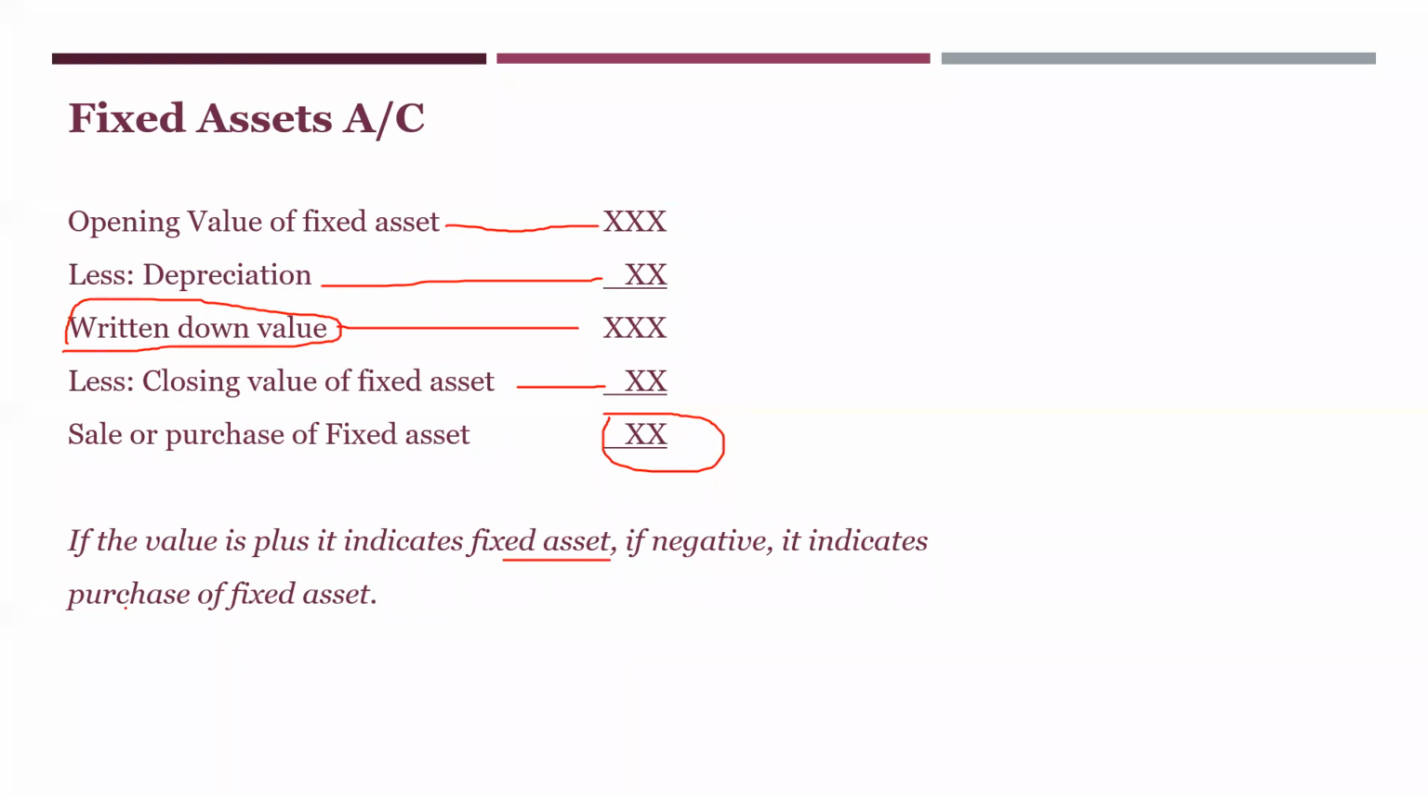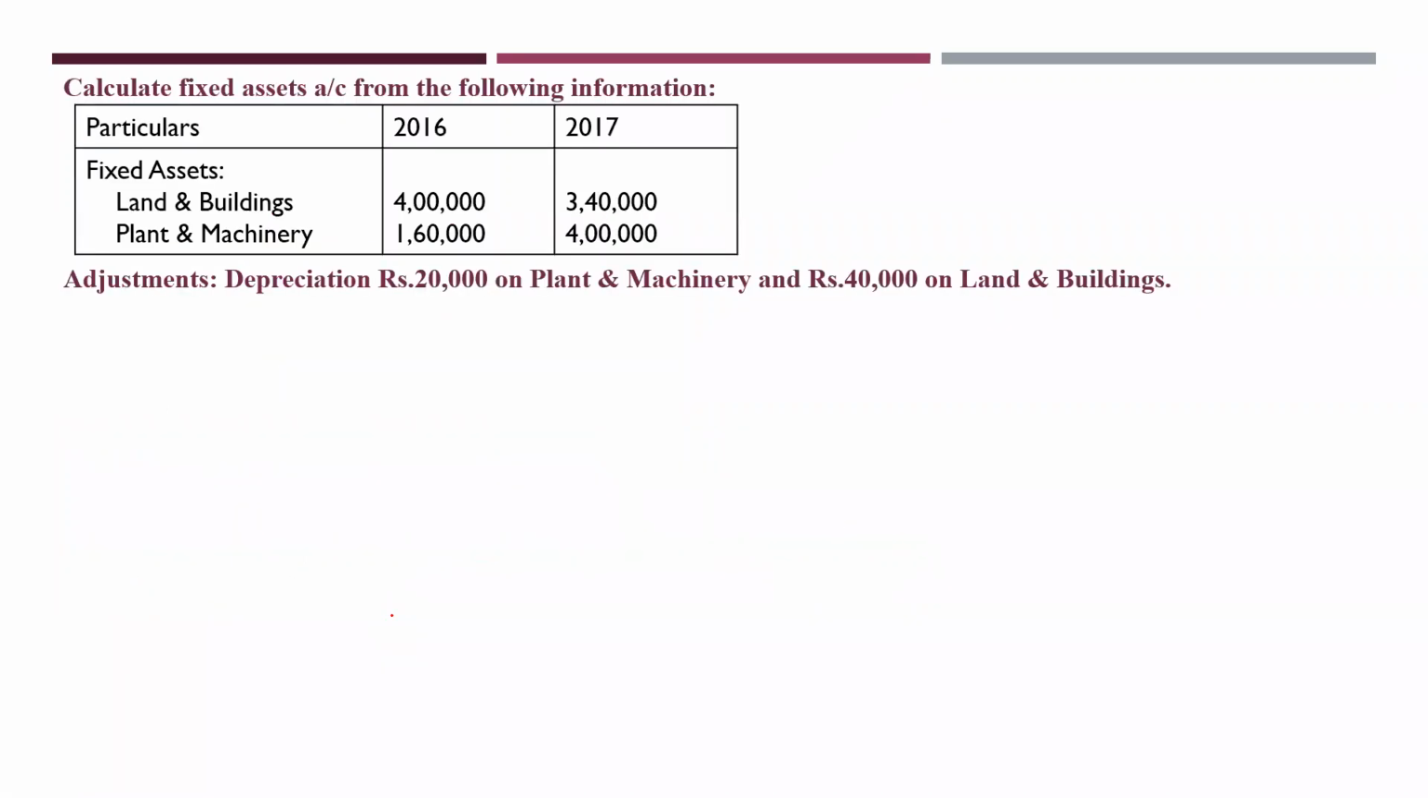If negative, it indicates, sorry, it has to be sale. If negative, it indicates purchase of a fixed asset. Okay, clear about this? We'll see one very simple example. As such, you will not get any problems on this, but this is attached to your funds flow statement, which is the major problem what you will be doing.